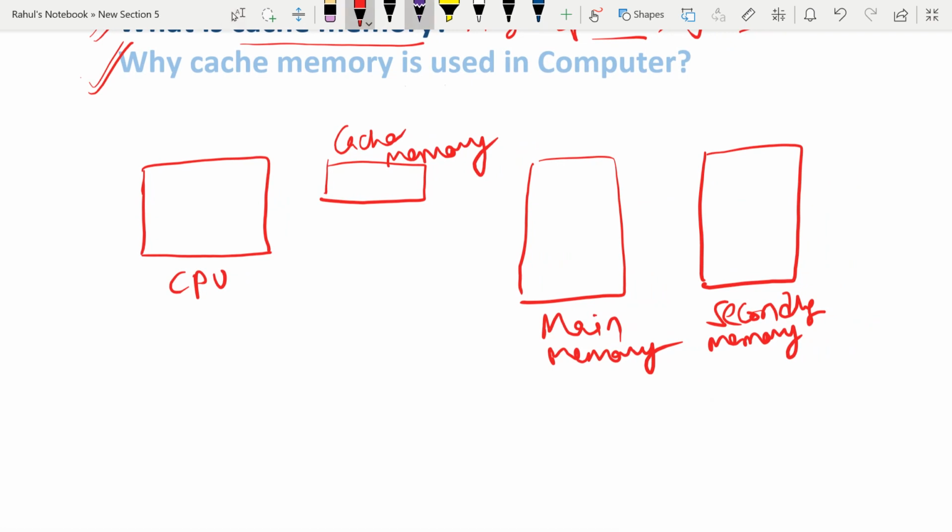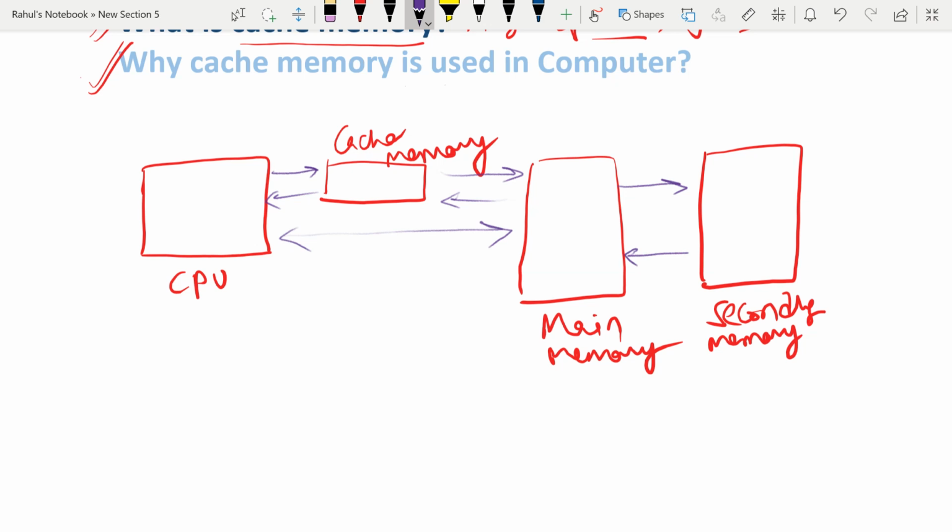There is a link between them. How? The CPU can talk to cache memory. The CPU can as well talk directly with main memory. Cache memory can take the related elements of main memory into it. Main memory is also related to secondary memory, and secondary memory is linked to main memory.